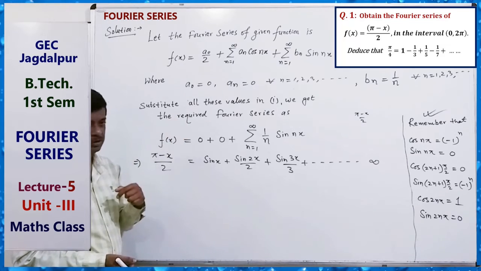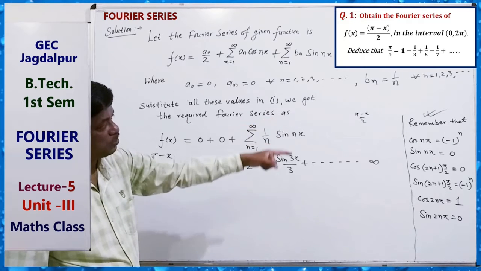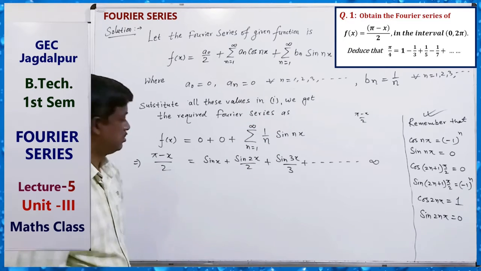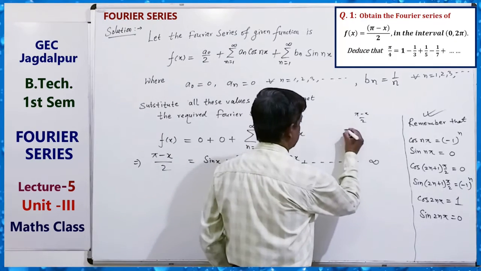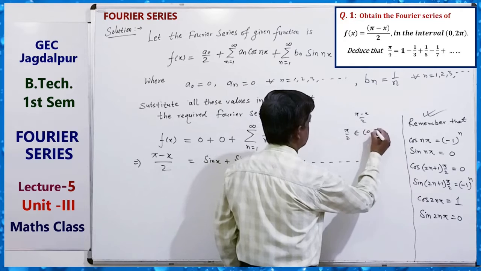Now for proving that relation, on the left hand side we want pi by 4. So here in (pi minus x) by 2, we can put x equals to pi by 2, a point within the interval, since pi by 2 belongs to 0 to 2 pi.